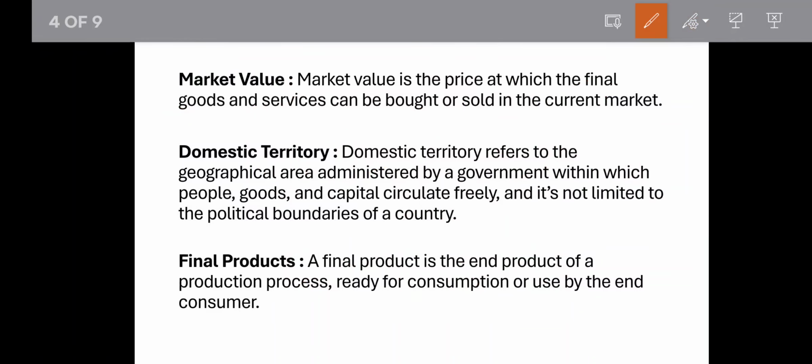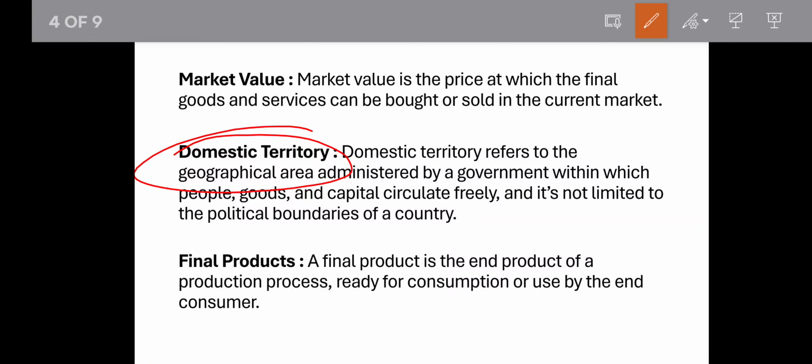Okay. Now next, domestic territory. What is domestic territory? Domestic means within a geographical area or a geographical territory administered by a government, within which people, goods and capital circulate freely, and it's not limited to the political boundaries of a country. This is called domestic territory. Like India is a domestic territory. Like the USA is also a domestic territory.